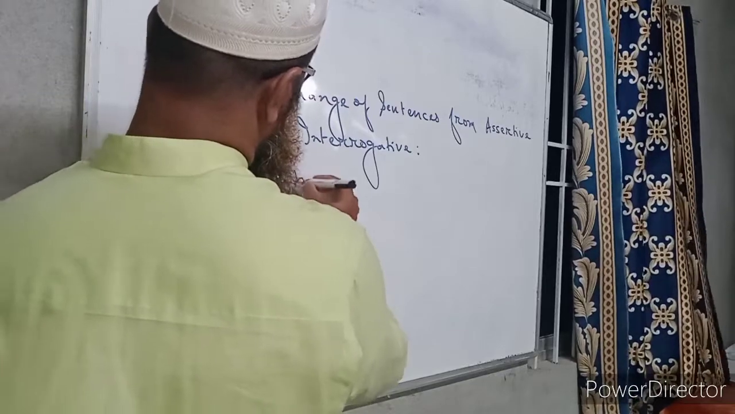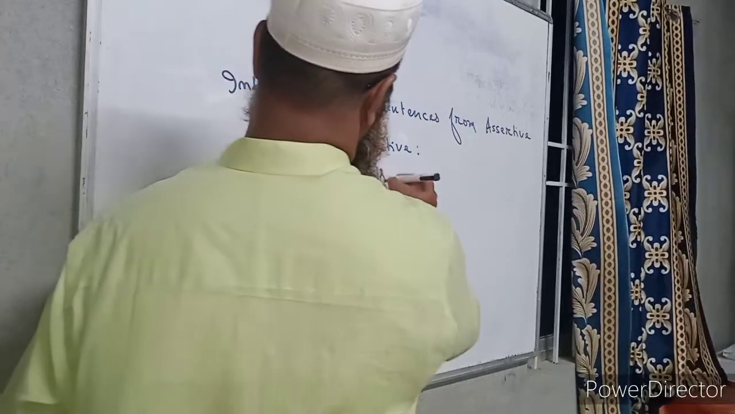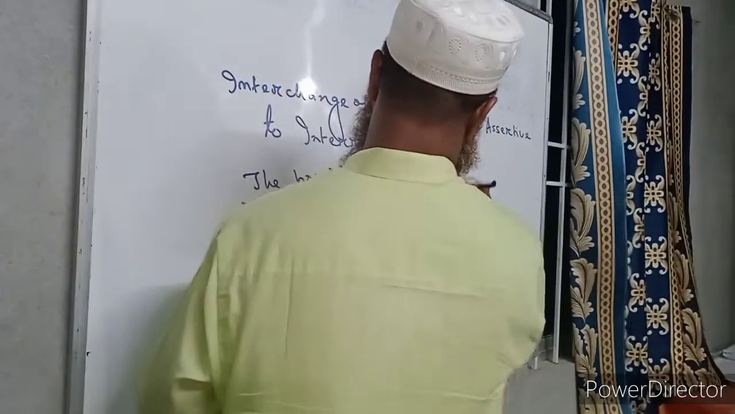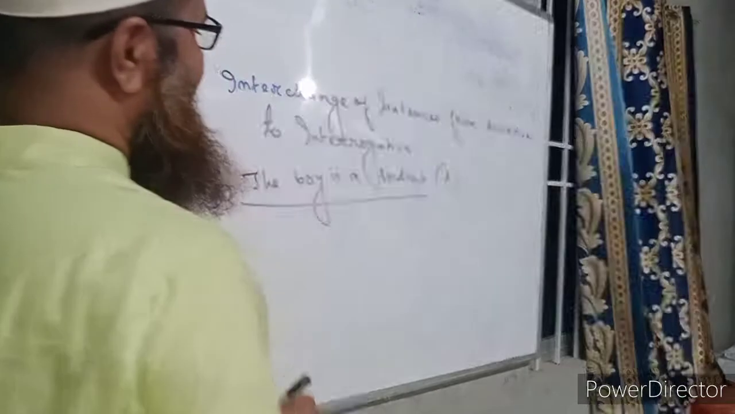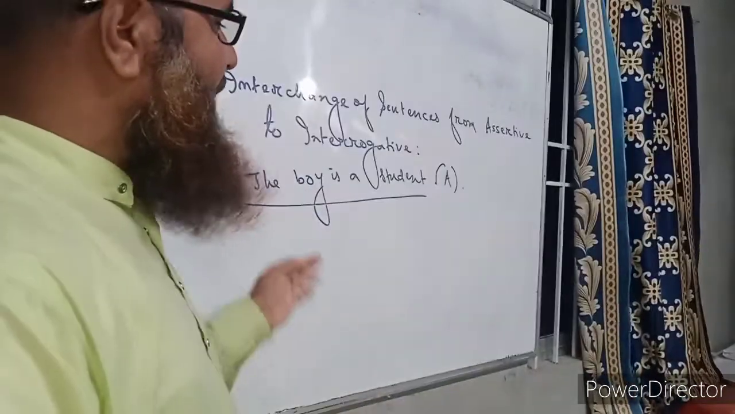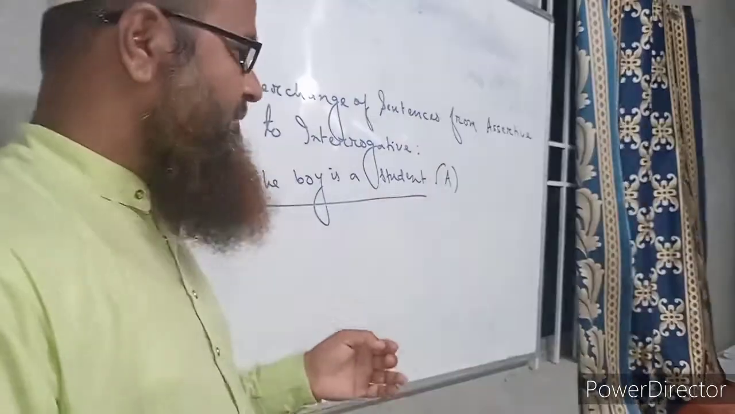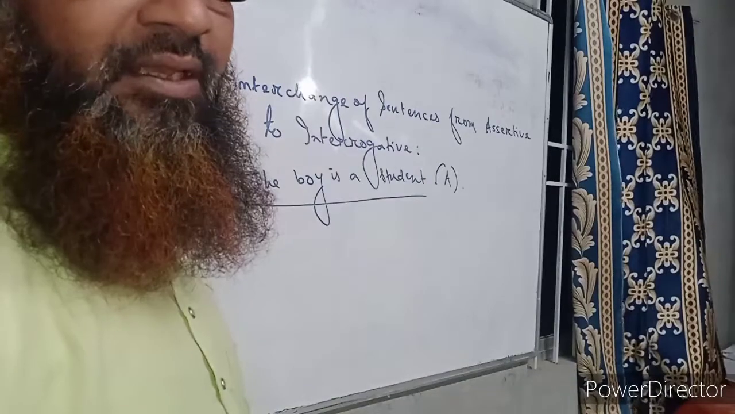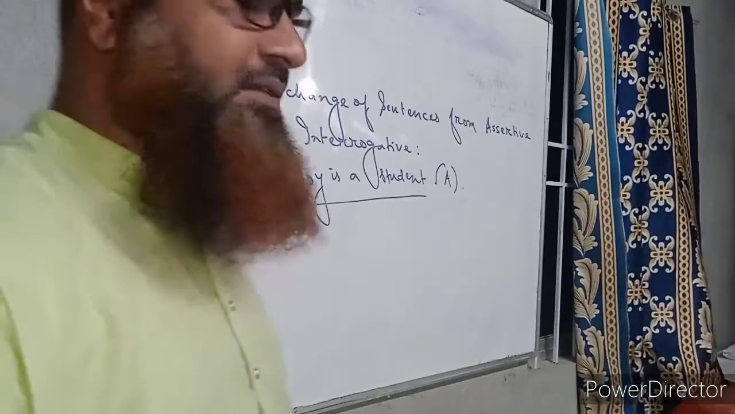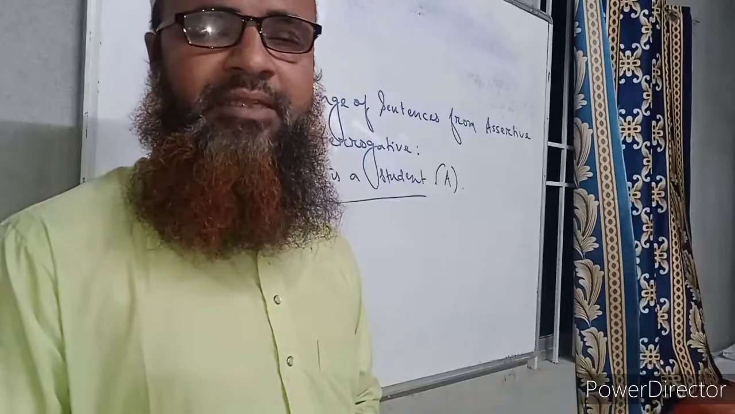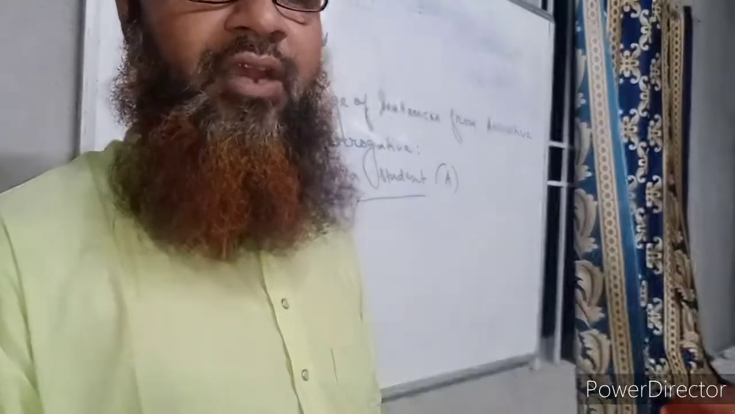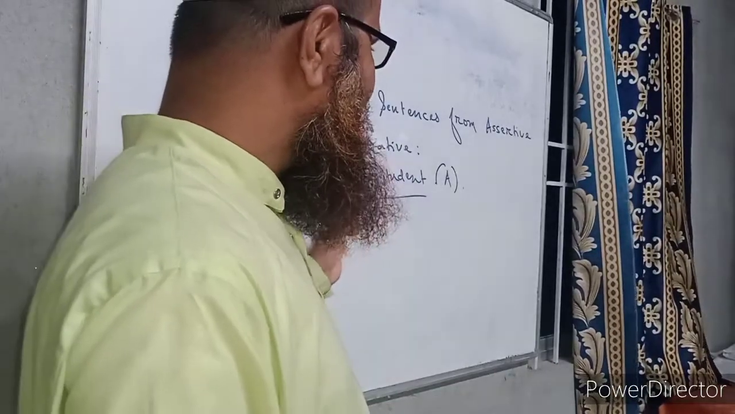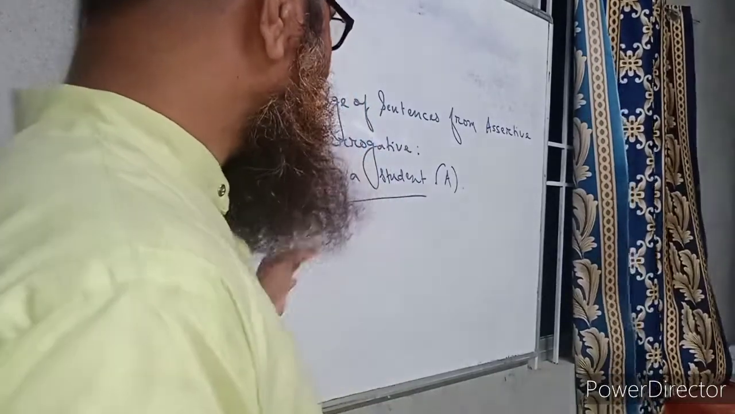The boy is a student. This is a very simple sentence and it is an assertive sentence. If we want to change it into interrogative without changing its meaning, then we have to make it negative interrogative. In English grammar, if we change a sentence into negative interrogative, then there occurs no change of meaning. So what will be the correct sentence without changing its meaning into interrogative?